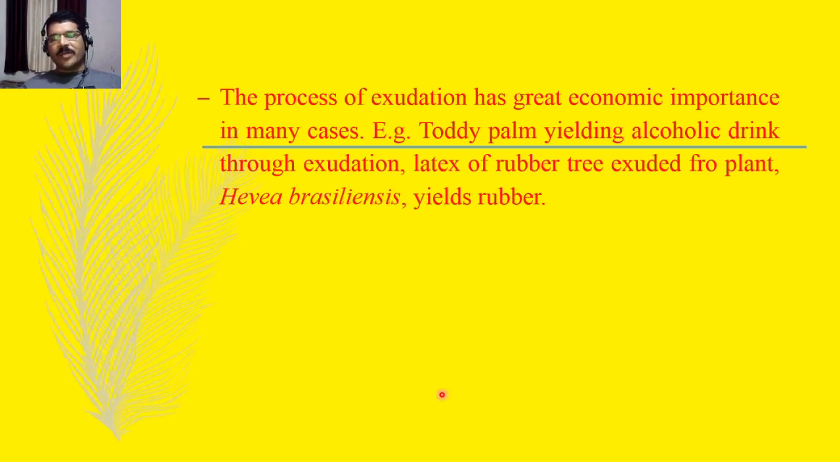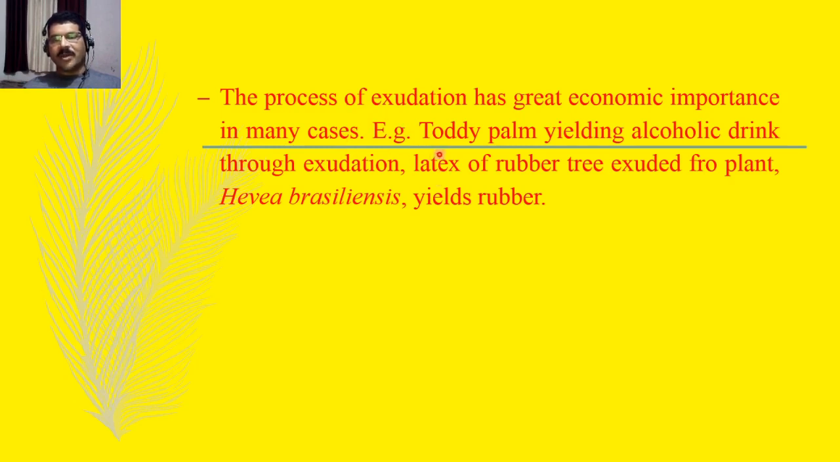The process of exudation has great economic importance in many cases. Though the plant gets injured and there is some loss of water and some constituents present in the plant, this process is sometimes very economic, because the water coming out from the injured part is rich in some organic and inorganic constituents, and these constituents coming out with water from the injured part are sometimes very economic.